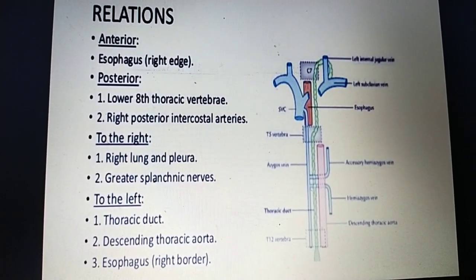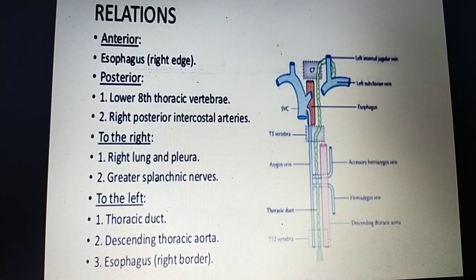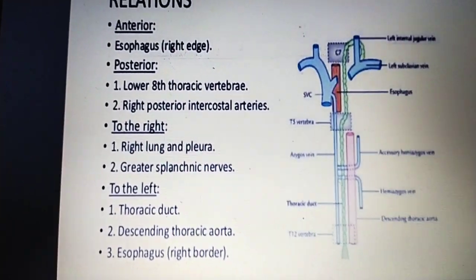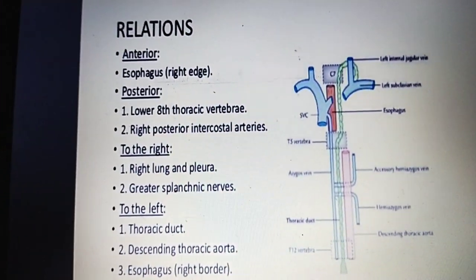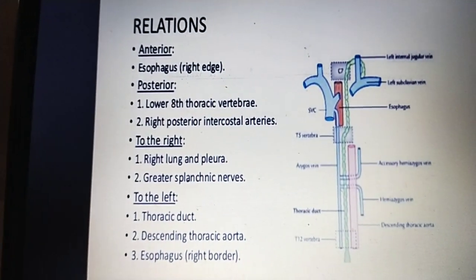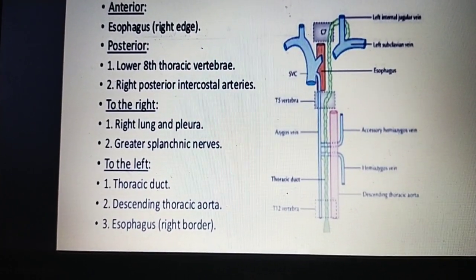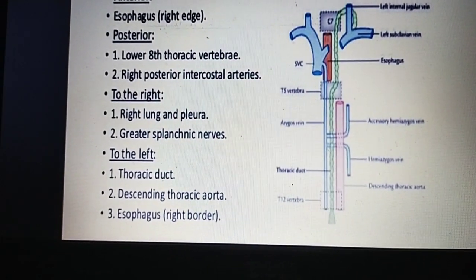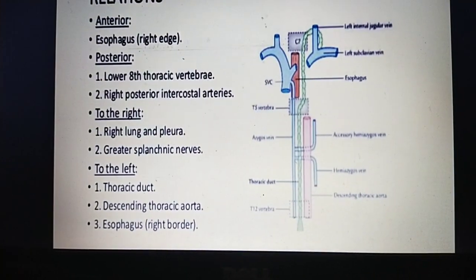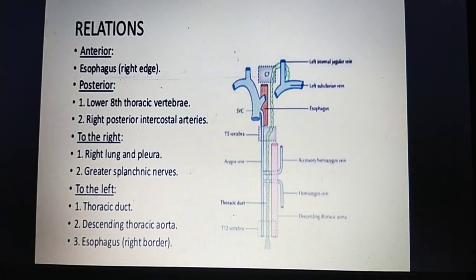It is also described as a paravertebral column; para means just beside the vertebrae. The posterior relations are the lower thoracic vertebrae, right posterior intercostal arteries, the right lung and its pleura, and the greater splanchnic nerves. To the left are the thoracic duct, the descending thoracic aorta, and the esophagus on the right border. This is the relationship of the azygous vein.